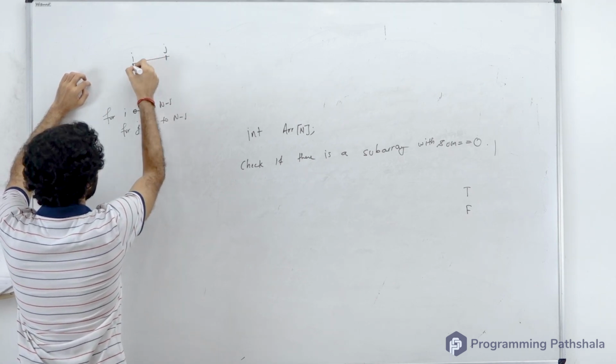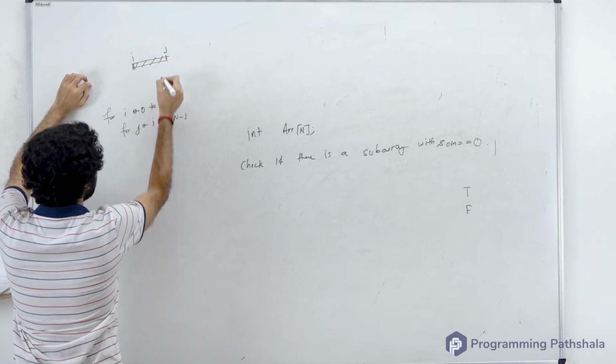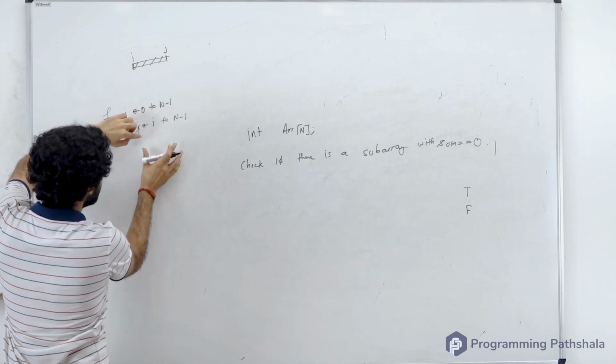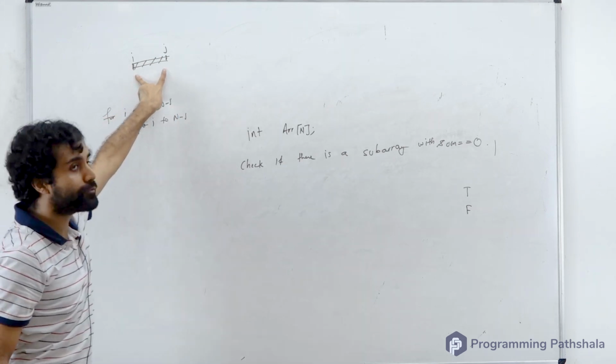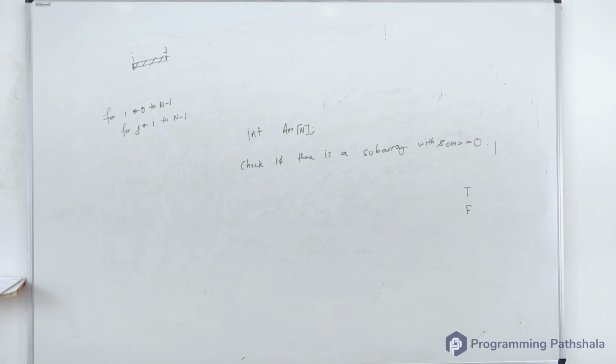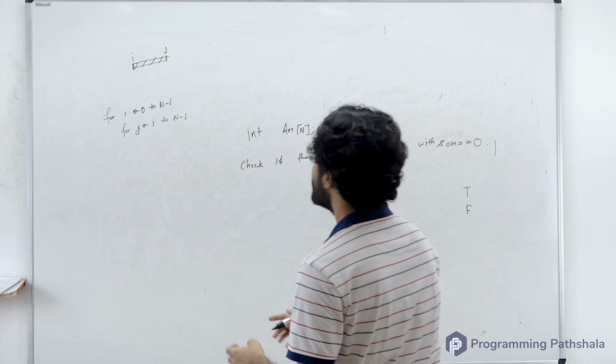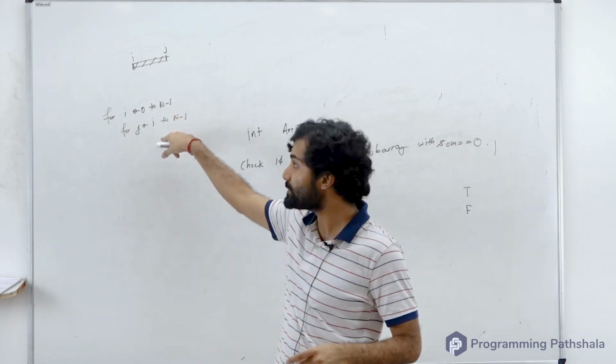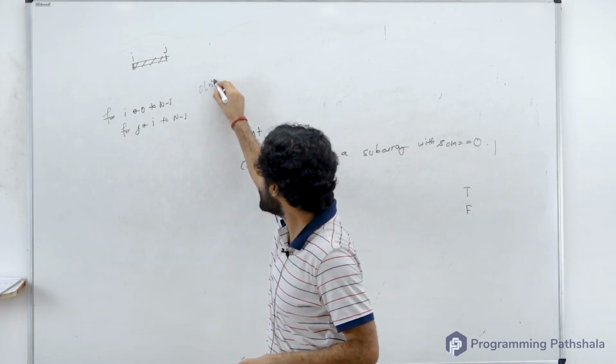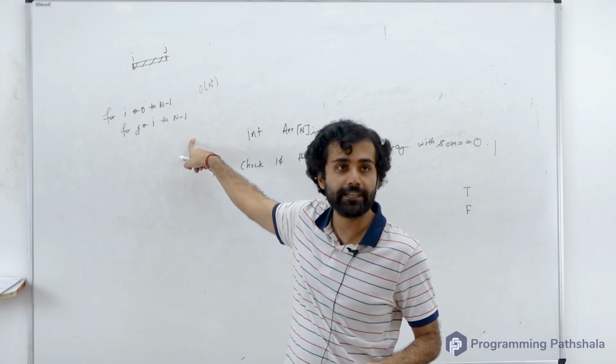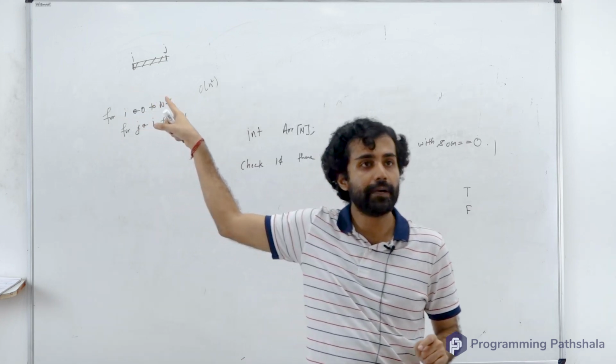Now you have to find the sum from here to here. Will you write a separate loop inside this to find the sum? No, it's not required, right? Can somebody suggest what to do instead of writing a separate loop? Because it is already n square. If you write one more loop, it will be n cube. So what is it that you would like to do?